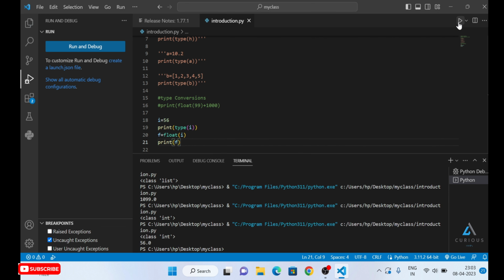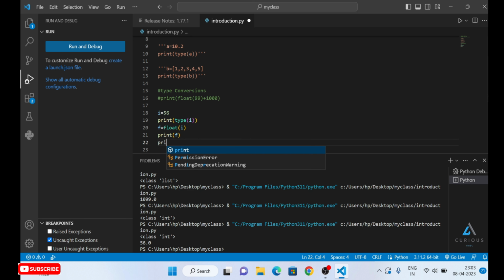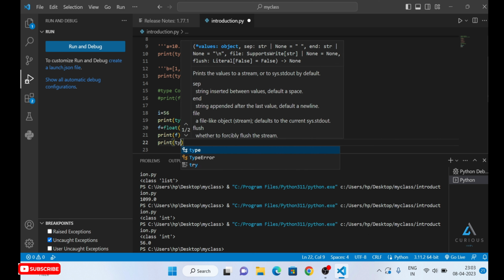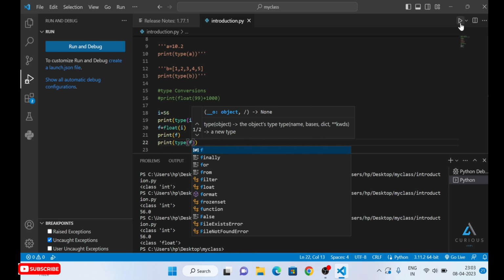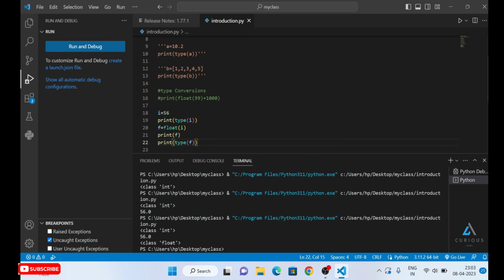It will be printed as 56.0. And if you want to see the type, which you already know, I think, type f. We're going to run this. It is showing class float. So it is very easy to convert integer values into floating values, right? These things we have done, and we are getting familiar with them.